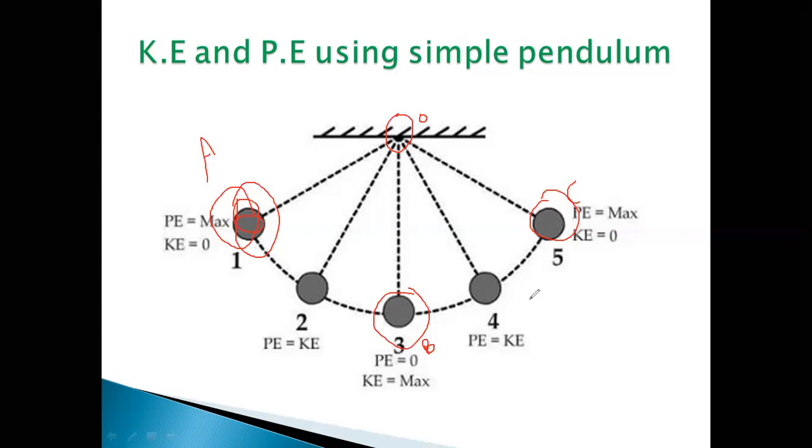Between A and B, and B and C, the bob has both kinetic and potential energy. The swinging of a pendulum also demonstrates that the total mechanical energy remains the same, that is, conserved. In each case, potential energy is converting into kinetic energy or kinetic energy is converting into potential energy, so the energy is conserved.